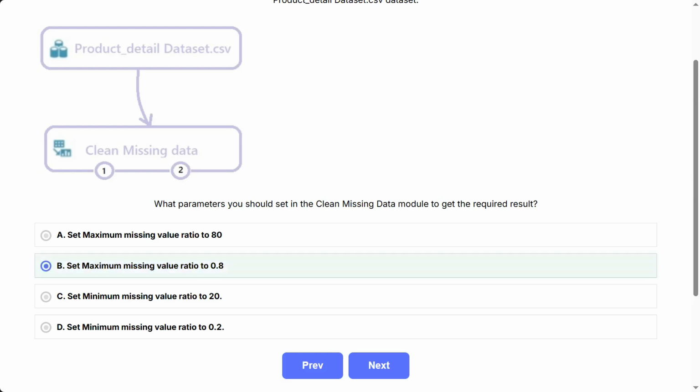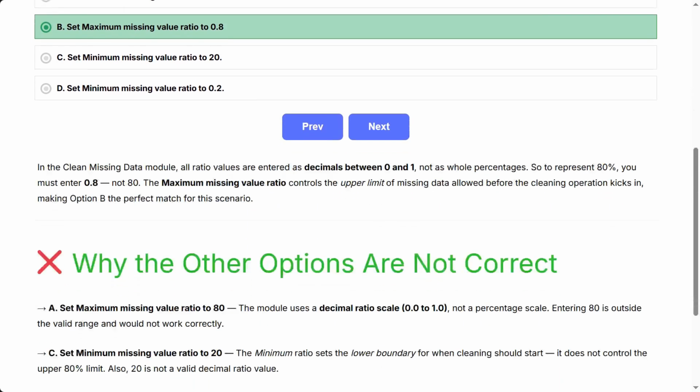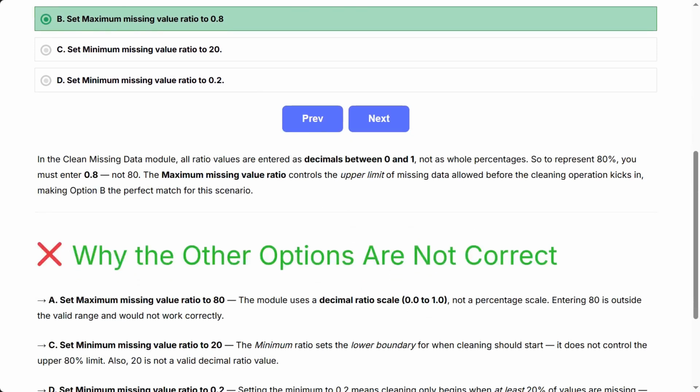In the Clean Missing Data module, all ratio values are entered as decimals between 0 and 1, not as whole percentages. So to represent 80%, you must enter 0.8, not 80. The maximum missing value ratio controls the upper limit of missing data allowed before the cleaning operation kicks in, making option B the perfect match for this scenario.